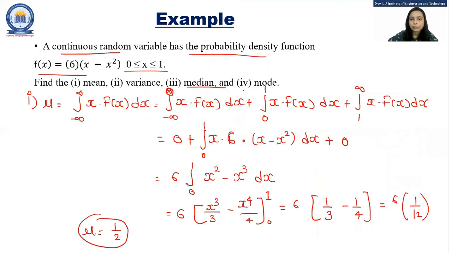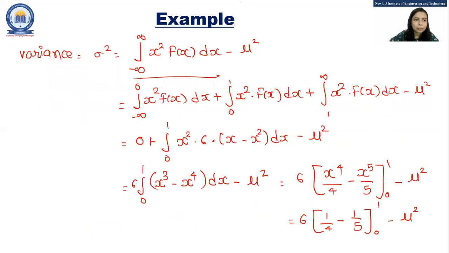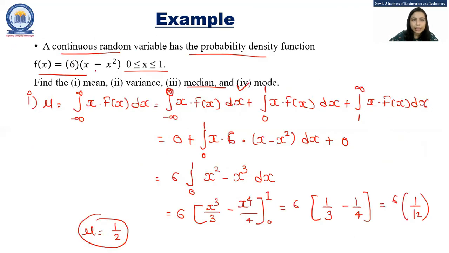Now the next thing that we have to find is the mode. As we have discussed, the value of x for which f of x becomes the maximum is the value of mode. So fourth is mode. Let's first find f dash x equal to 0. Now f of x is equal to 6 into x minus x square.